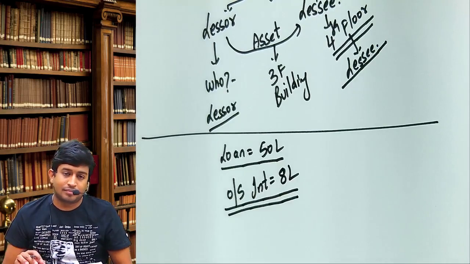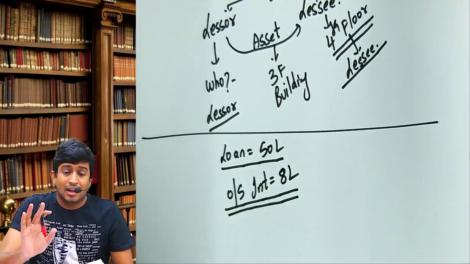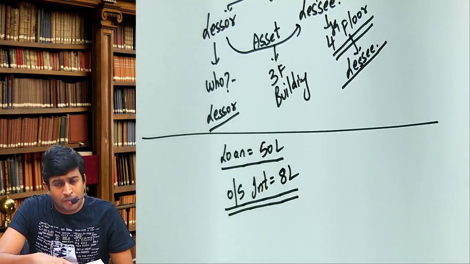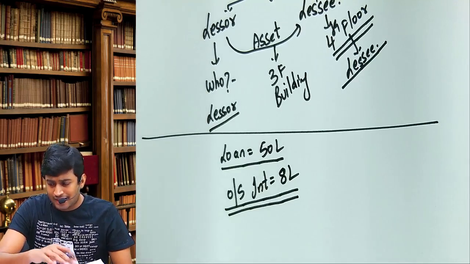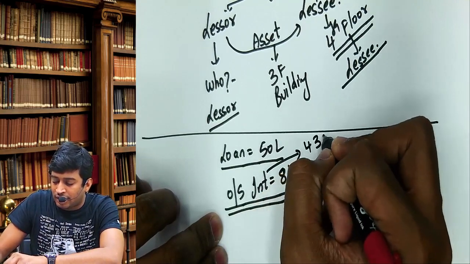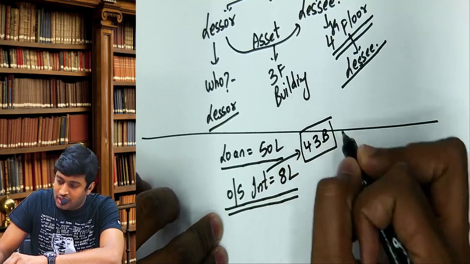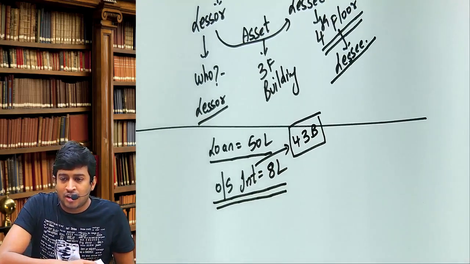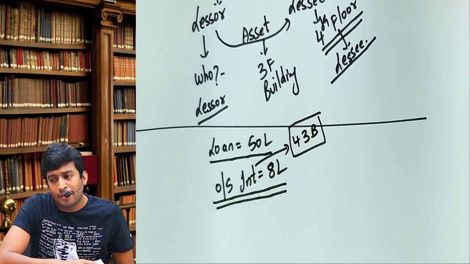Okay. I have to pay that interest right now. How much right now? 8 lakhs. And underline the word interest. Interest is covered under the 43B concept.